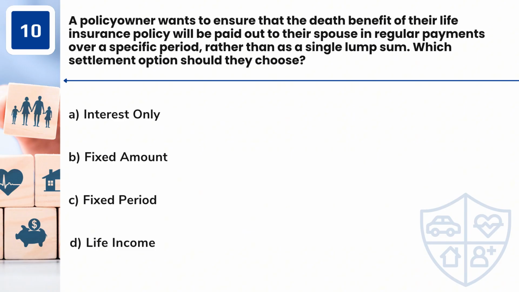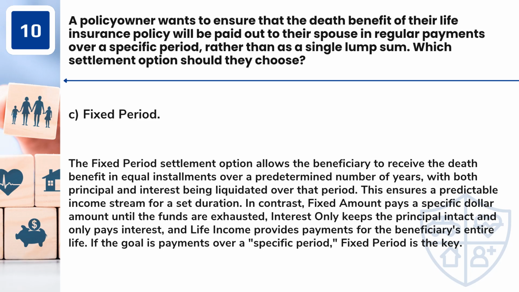Question 10. A policy owner wants to ensure that the death benefit of their life insurance policy will be paid out to their spouse in regular payments over a specific period, rather than as a single lump sum. Which settlement option should they choose? A. Interest only. B. Fixed amount. C. Fixed period. D. Life income. Answer: C. Fixed period.